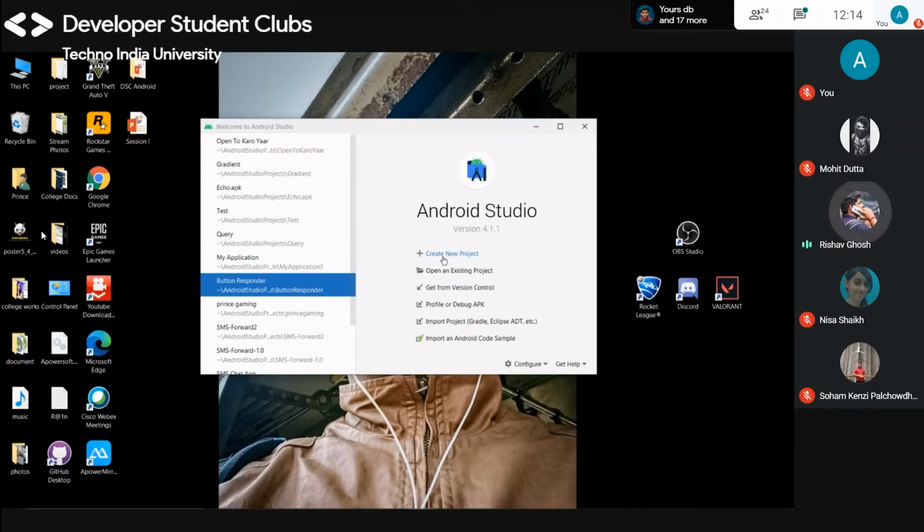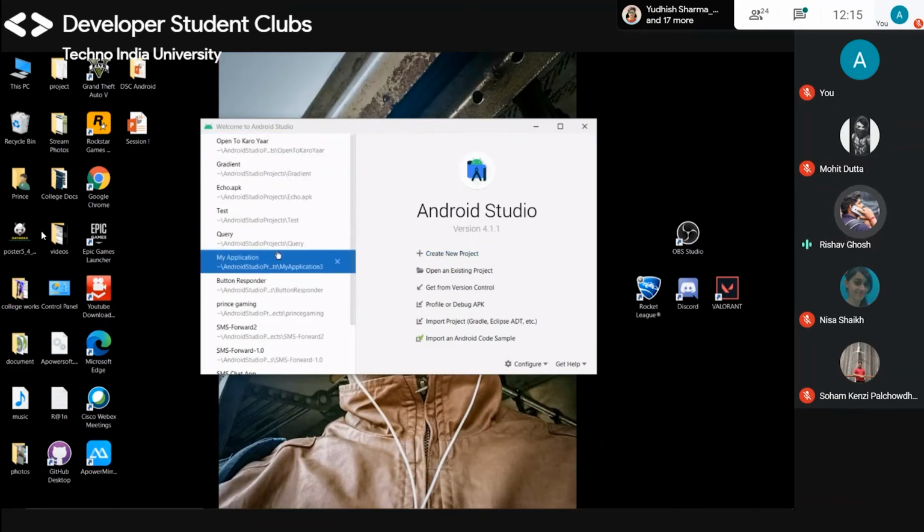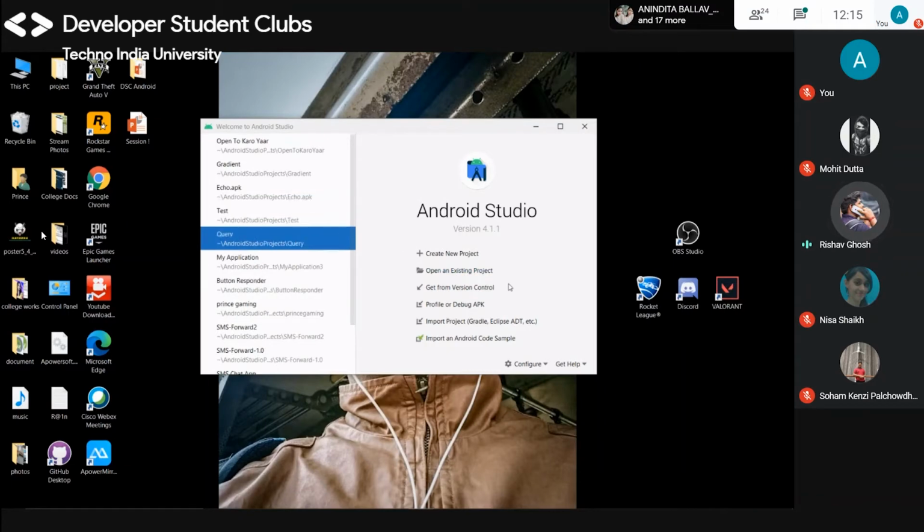And if you already have projects, like I have made some projects over there, and I want to open one, then I need to click on open an existing project. Get from version control will help you if you want to copy code from GitHub, then you can copy the GitHub link and put it over there. So you will completely copy the code from GitHub or any open source community.